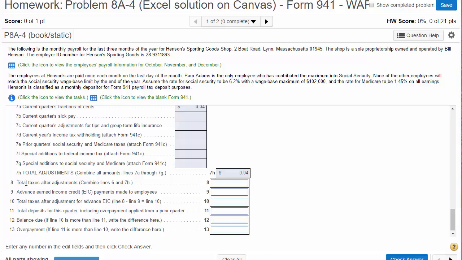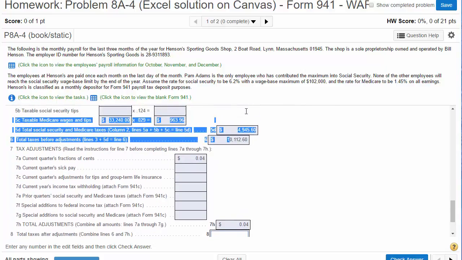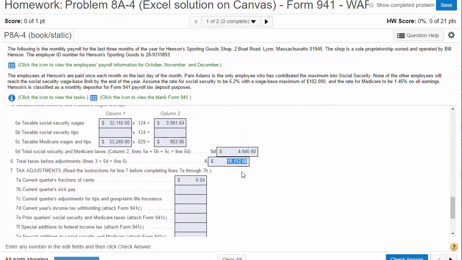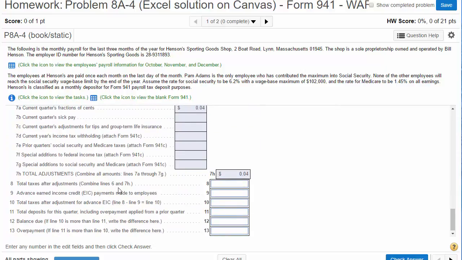So line 8 says total taxes after adjustments, combine line 6, what we owe right here, and 7H, and we get 10,112.64. Earned income credit, that's an advanced topic. We leave it blank.